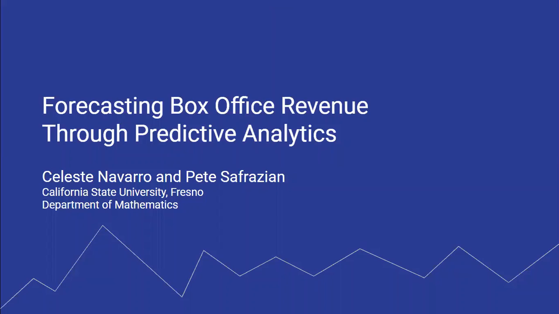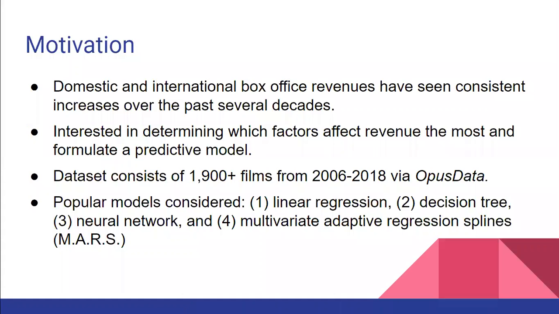I will be speaking for both myself and my partner Pete Safrazian for our research titled Forecasting Box Office Revenue Through Predictive Analytics. Over the past few decades, box office revenues have greatly increased. This encouraged us to research which variables predict total box office revenue best. We then selected a dataset that contains almost 2,000 movies from 2006 to 2018 and considered 4 different approaches to construct the model.